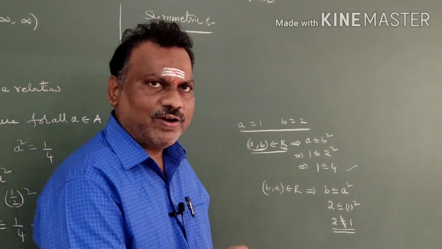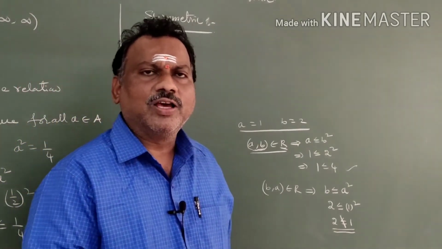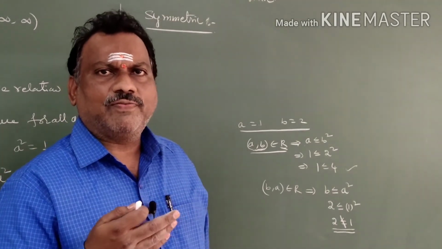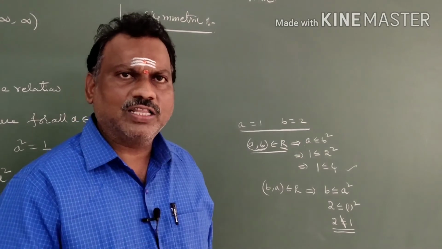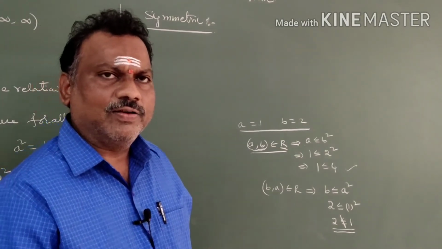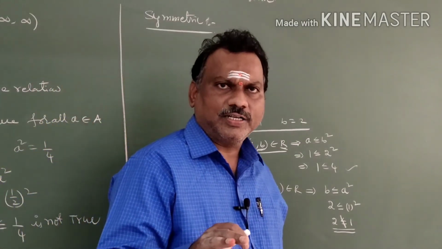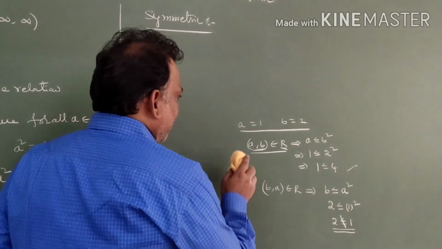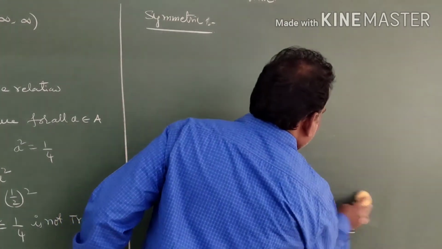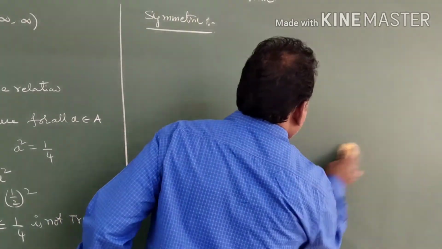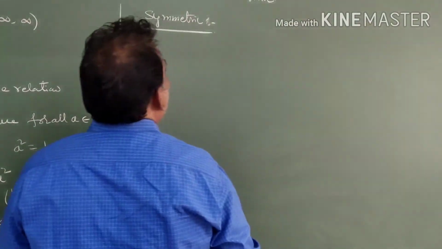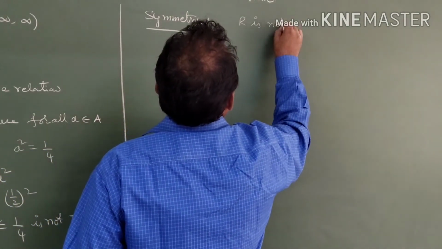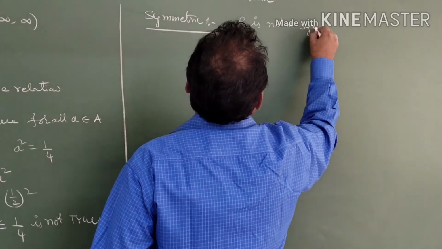There exists one number, and not only this number. You can check a few more numbers. Many numbers will not follow this condition. Those are all examples for which it is not a symmetric relation. Is it clear, students? Right. So now we have to write, by this example, is it symmetric or not? R is not symmetric. R is not a symmetric relation.